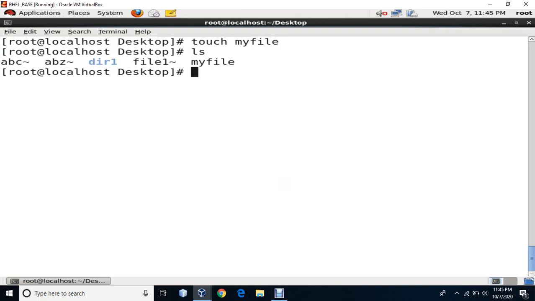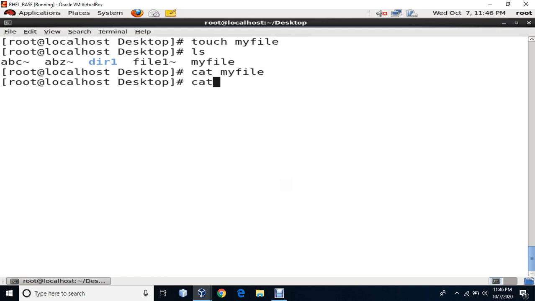Yes, my file is there because file 1 was already there. I've just created another file which is my file. Now the next command which I'm going to show you is writing inside the file with the help of cat command. So cat command can be used in a number of ways. The first is I can use cat command to see the contents of the file. So I say cat my file, there's nothing inside this file, that's the reason cat doesn't return anything.